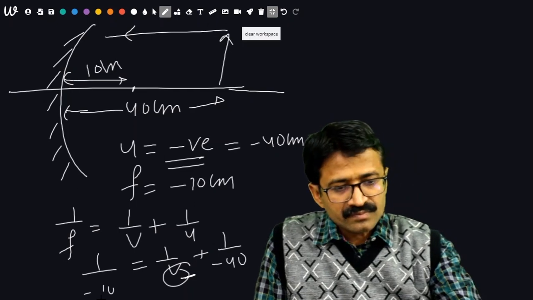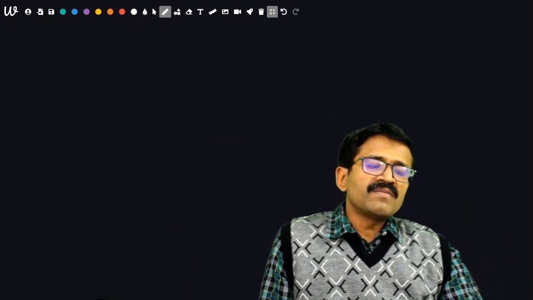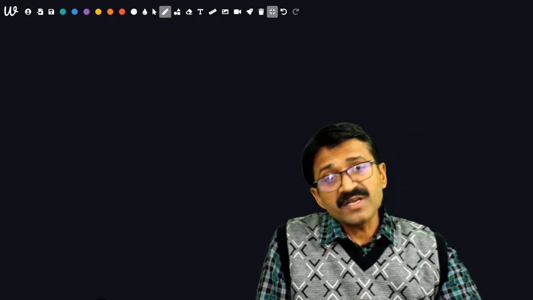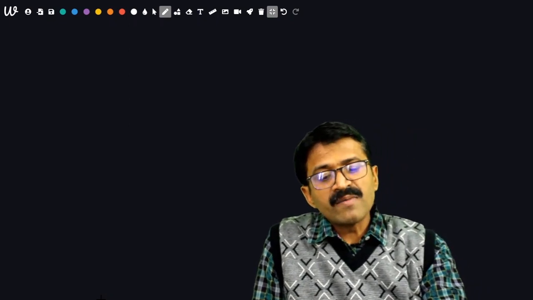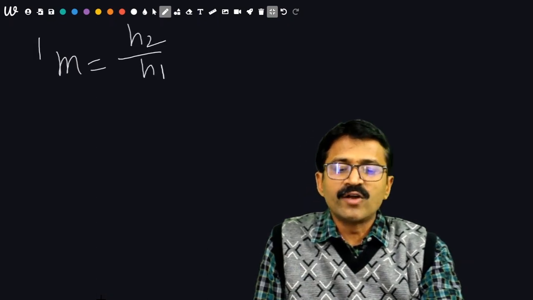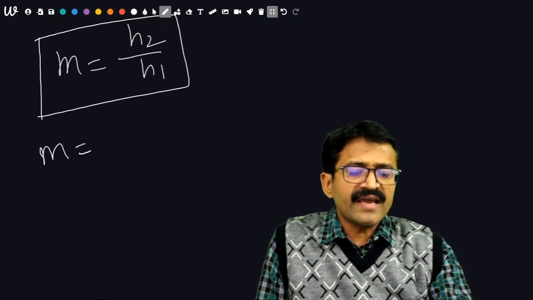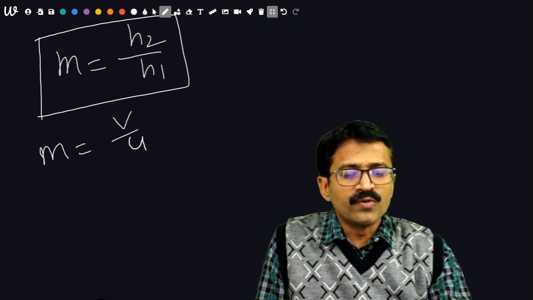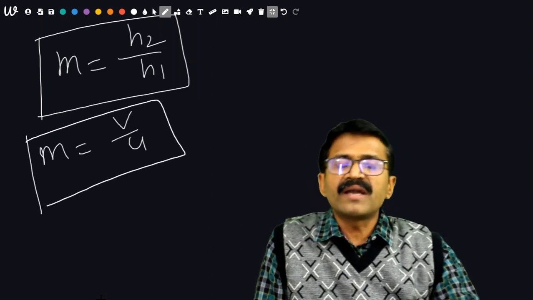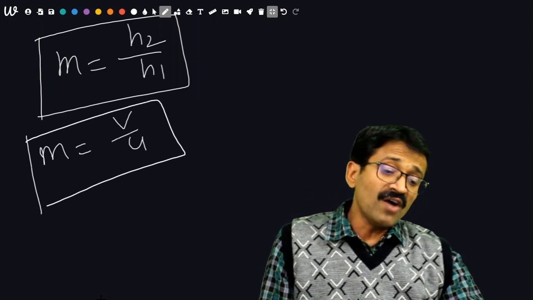Now, other kinds of questions are based upon the height of the object and the height of the image. If we consider magnification, then it is the ratio of the height of the image to the height of the object. Linear magnification can be considered m is equal to v upon u. It can be positive or negative depending upon the condition. v is the distance of the image, u is the distance of the object.